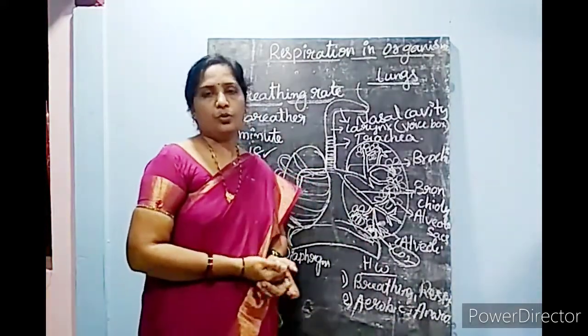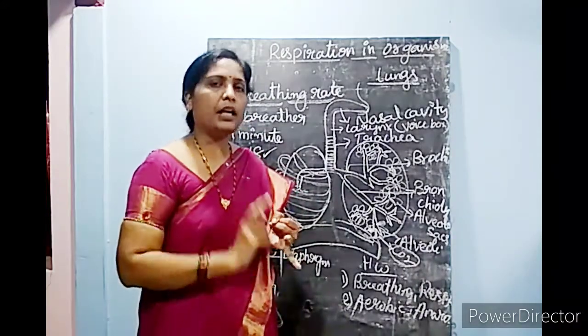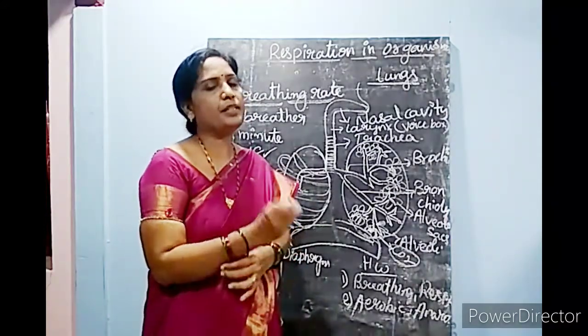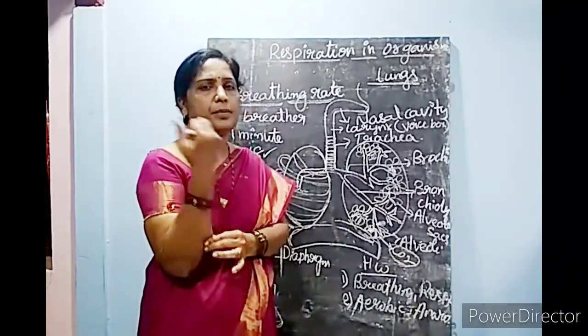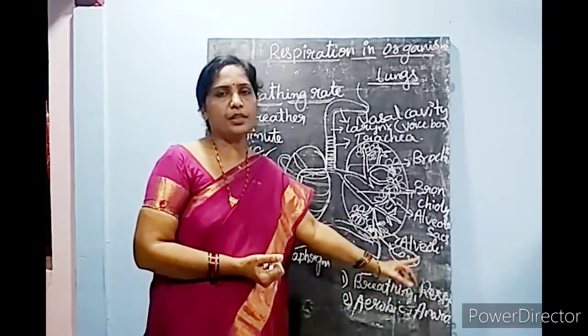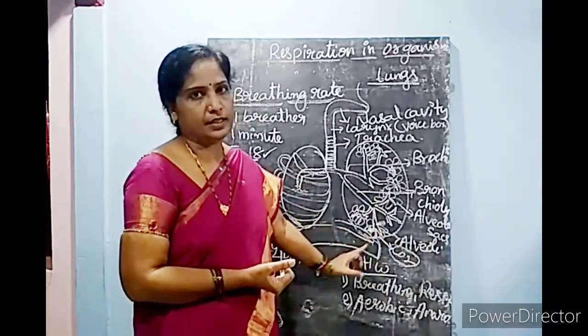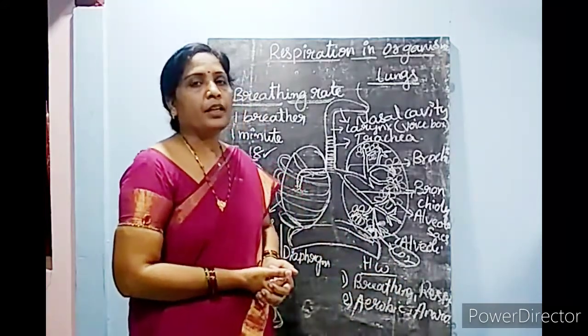One in yeast cells, how anaerobic respiration takes place, and how anaerobic respiration takes place in the muscle cells. And what are the products when anaerobic respiration takes place in the muscle cells, and what are the products when anaerobic respiration takes place in yeast cells. Clearly explain and write the differences.